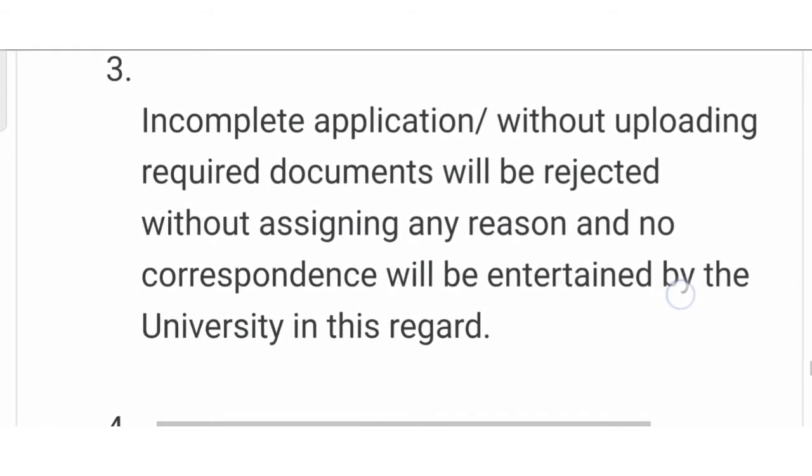So these are some of the instructions. Again, we have the four number point given.